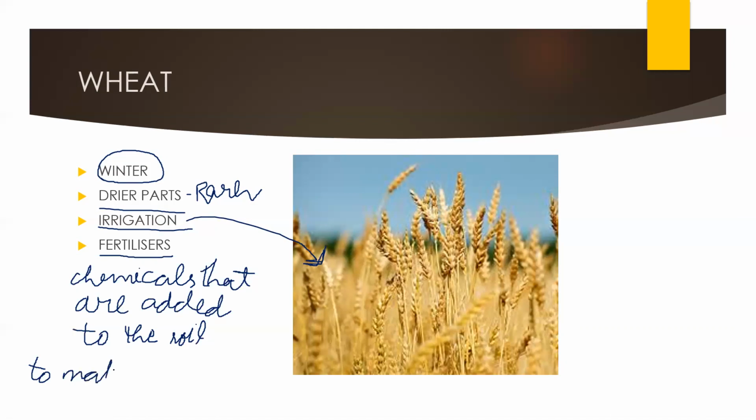Fertile means good quality of soil. So if the soil is less fertile, to make it fertile, we add chemical fertilizers.